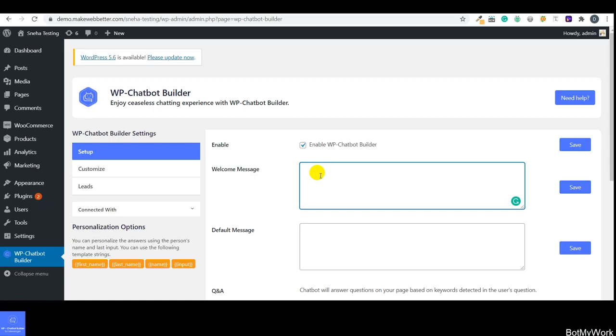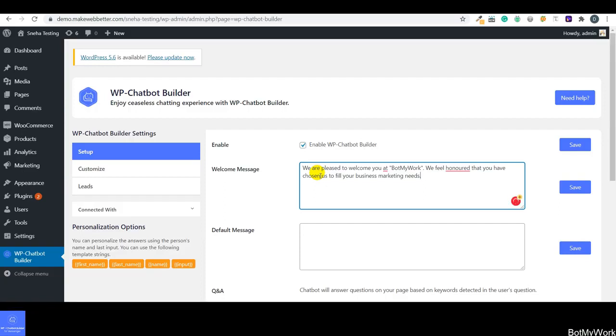Now it completely depends upon you what message you want your bot to send to the customers. So for example, I write the message over here, which is, we are pleased to welcome you at Bot My Work. We feel honored that you have chosen us to fill your business marketing needs. So this is the message that I have entered, guys. Now it depends upon you what message you want your bot to send to your customer. So you can write it over here accordingly, and then you will have to click on save.